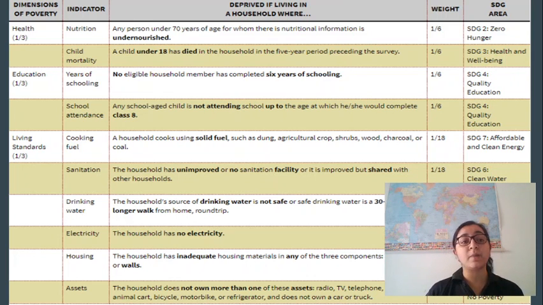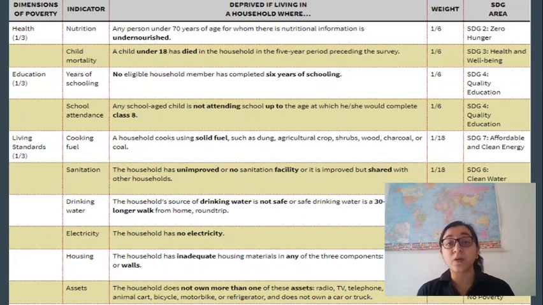Finally, the dimension that comes up is living standards. In living standards, we have six indicators including cooking fuel, sanitation, drinking water, electricity, housing and assets. For cooking fuel, if people are still using solid fuel like cow dung or agricultural crop residue as a means of fuel, then they are deprived. This indicator is aligned with affordable and clean energy, which is Sustainable Development Goal number 7. The next indicator we have to consider is sanitation.